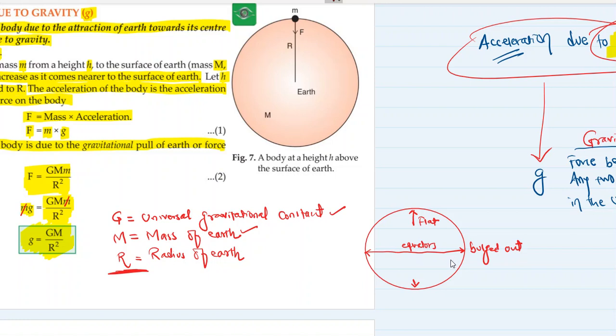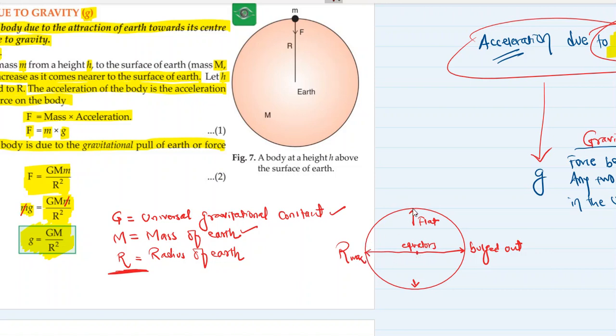That makes this Earth have different radii at different places. At the equator, the radius is maximum. The distance from the center to the equator is maximum.